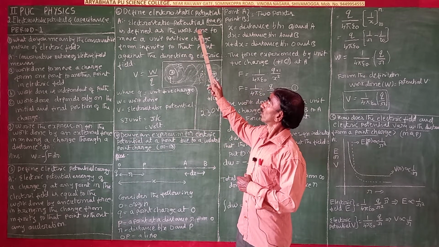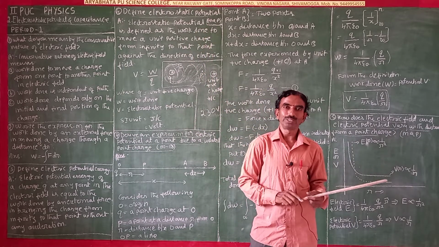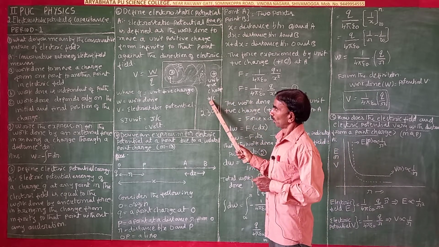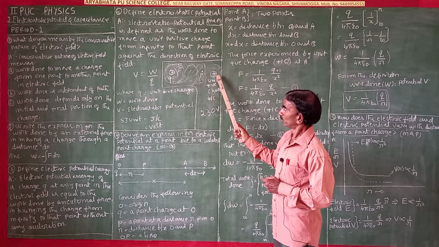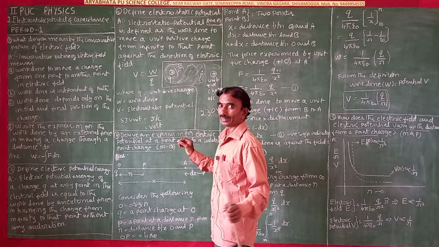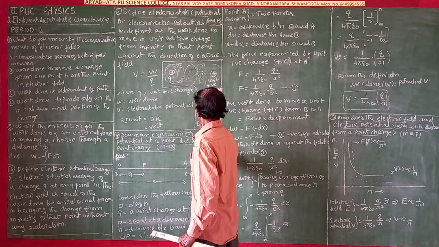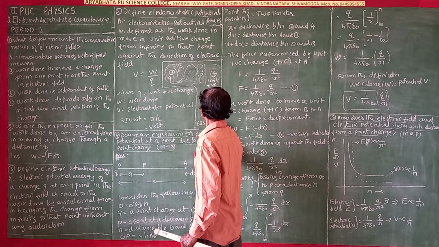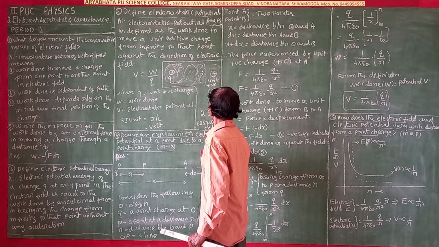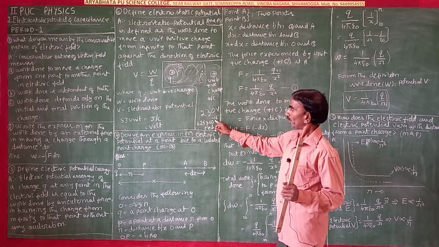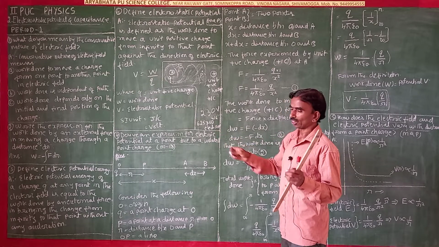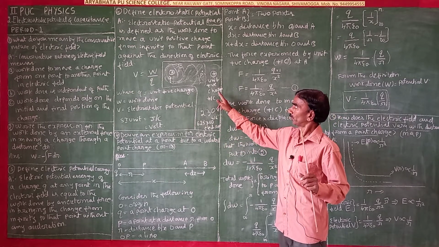So define electrostatic potential. Electrostatic potential means one unit positive charge, that is 1 coulomb of charge. What is meant by unit positive charge? I explained about it in the first period. 6.25 into 10 to the power of 18 electrons is a set of one charge, that is one positive charge.